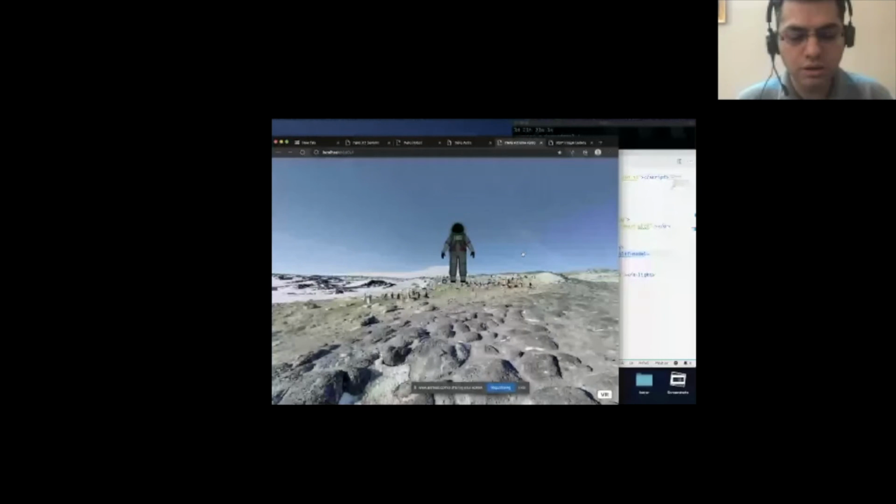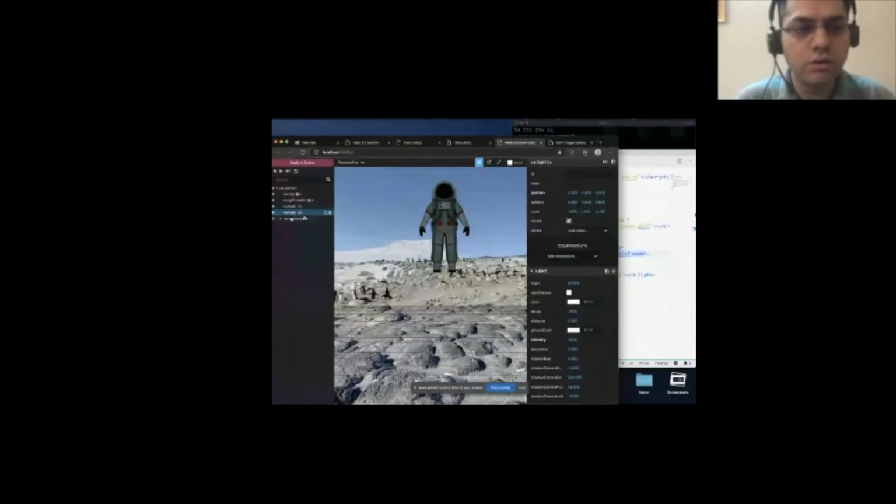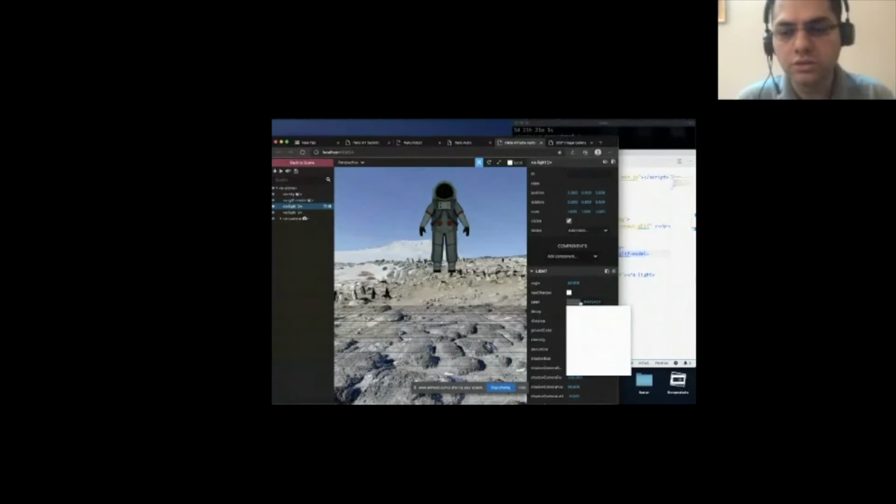And the great feature of A-Frame is you just press Control Option I, and it loads an inspector for you. So you don't have to constantly switch back and forth. If you're a designer or creative, you can go ahead and look at this light and say, okay, I think this needs to change. Maybe I'll make it more white. And you can see how this is working on the fly.